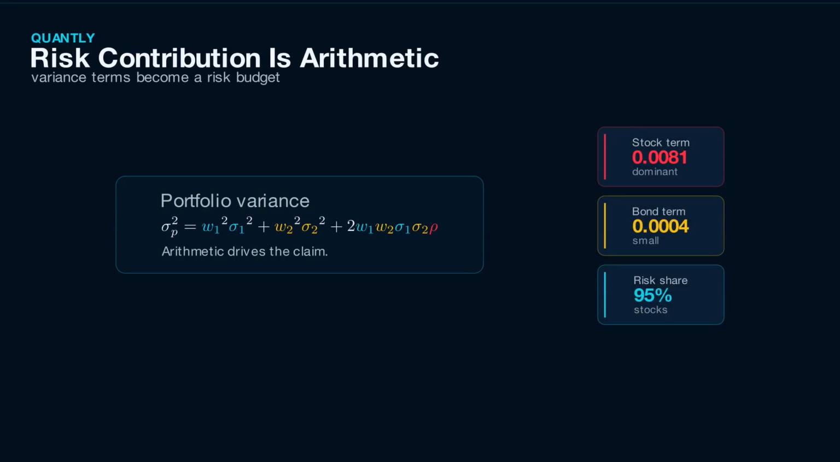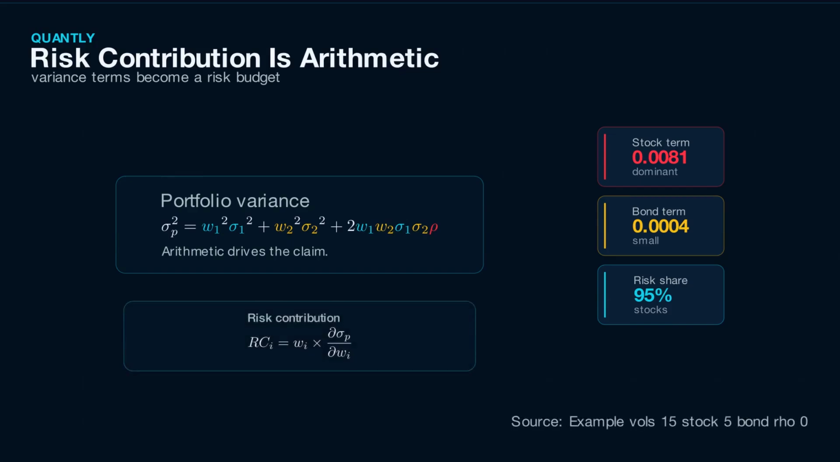Multiply marginal risk by the asset's portfolio weight, and we get the asset's total risk contribution. In a clean two-asset example, stocks have 15% volatility, bonds have 5% volatility, and correlation is 0. The stock term becomes 0.0081. The bond term becomes 0.0004. So even though the portfolio is only 60% stocks, stocks contribute about 95% of total risk. Published historical estimates are usually closer to 90% because real covariance data is messier than the clean example. But the conclusion is the same.